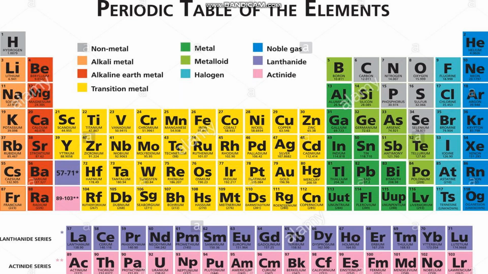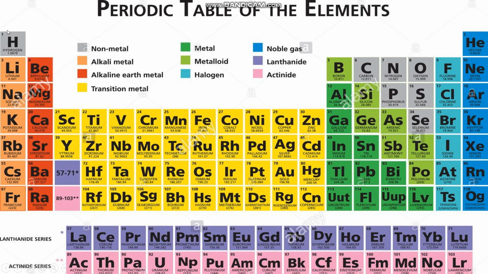Let us see the positions of elements in the modern periodic table. So this is the modern periodic table. Here you can see some horizontal rows and vertical columns. How many vertical columns are there?